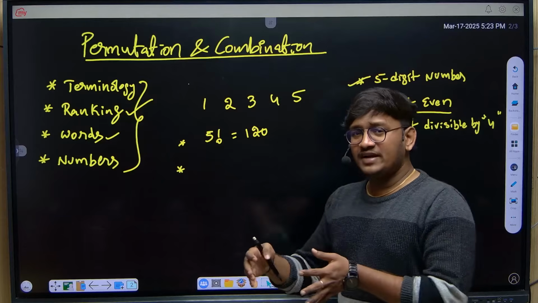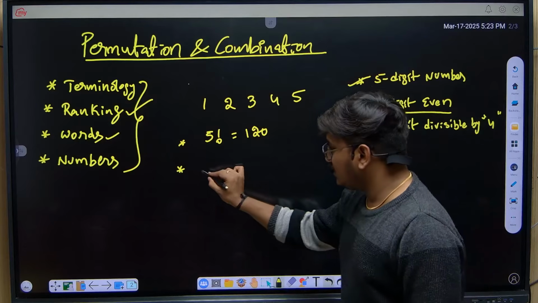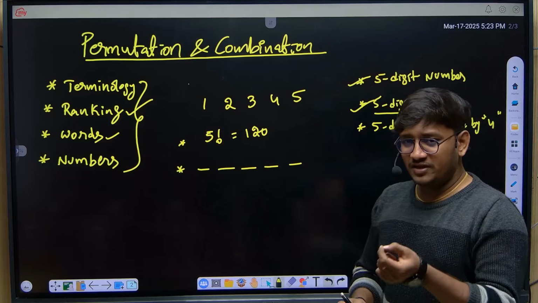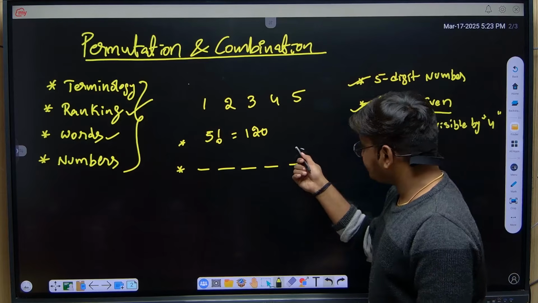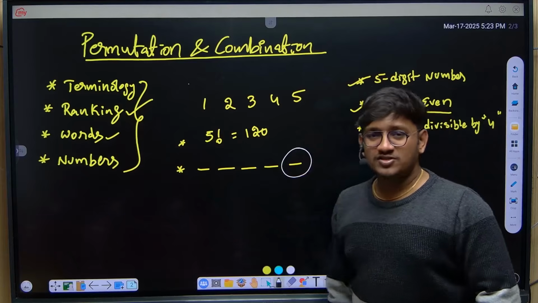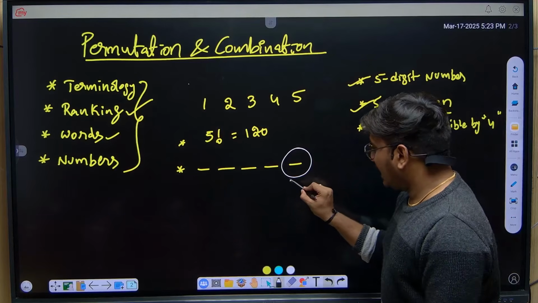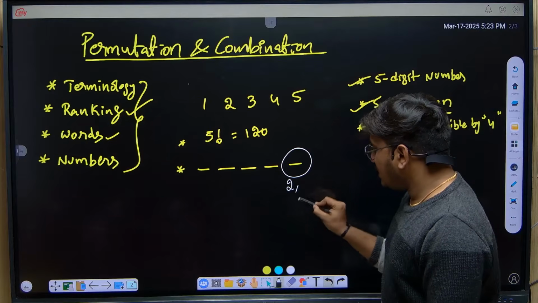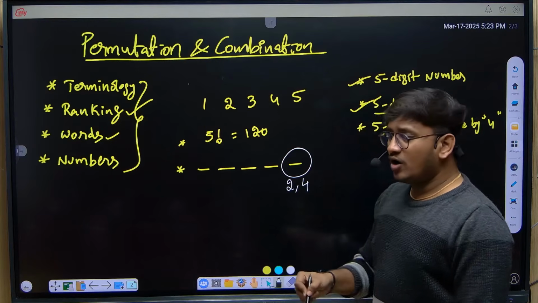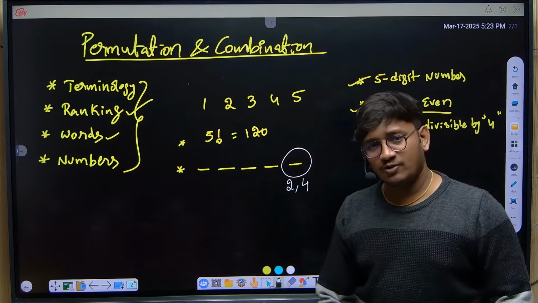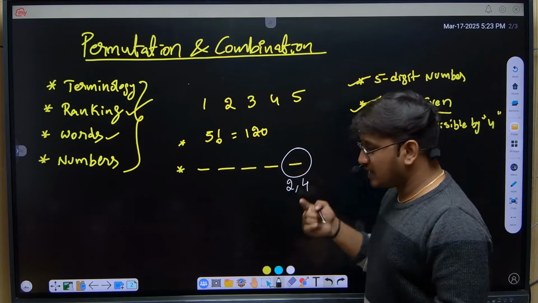Now how many 5-digit even numbers? Even numbers means, let's say this is the 5-digit number. For a number to be considered even, the last place must be even, right? How many possibilities do we have for the last place? Either the last place can be 2 or 4. If I place the last number as 2, the entire number will be even.